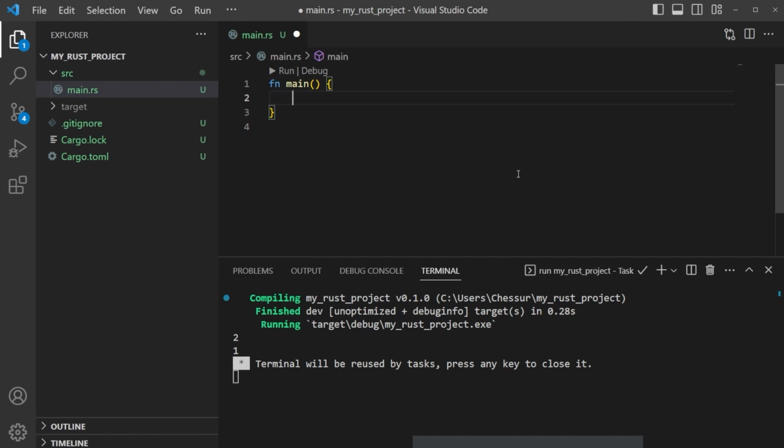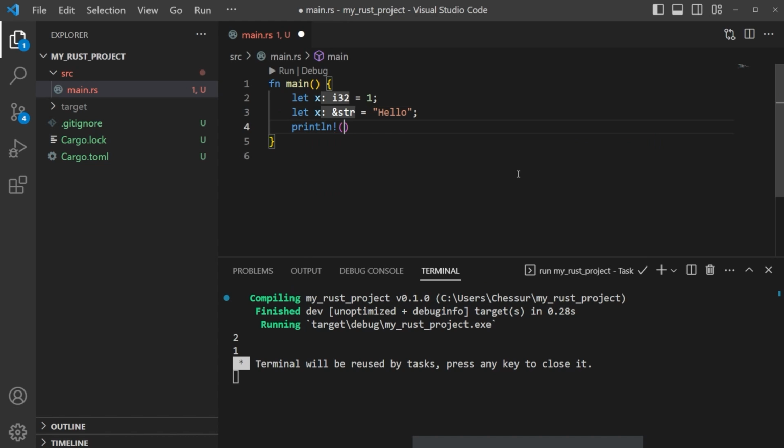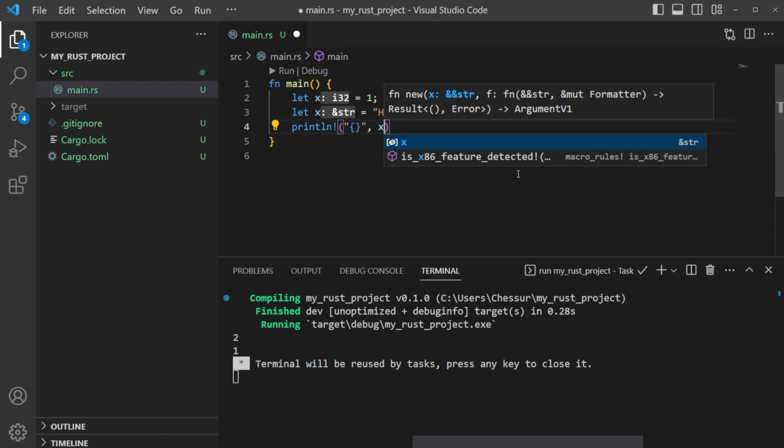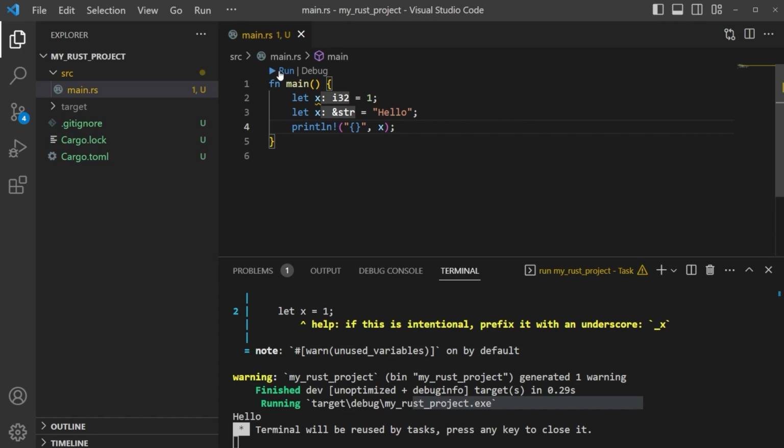Here's another example. If we have let x equals 1, we can actually declare something else. We can say like let x equals hello. And then if we print that out, just say print line and we print out x, what do we think is going to happen here? Let's go ahead and save this, run it. Okay, and we get a warning, our first warning, not an error, and we do get the hello printed out. So we actually have shadowing.